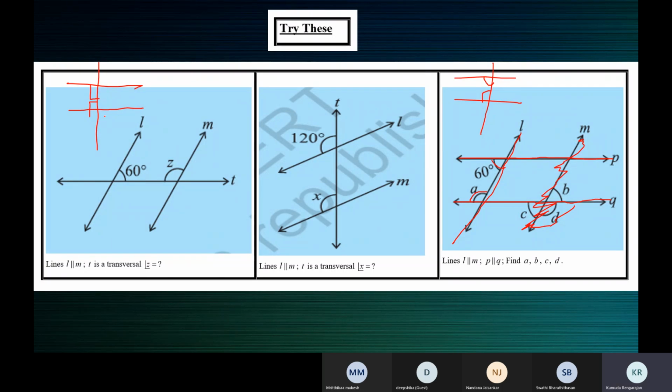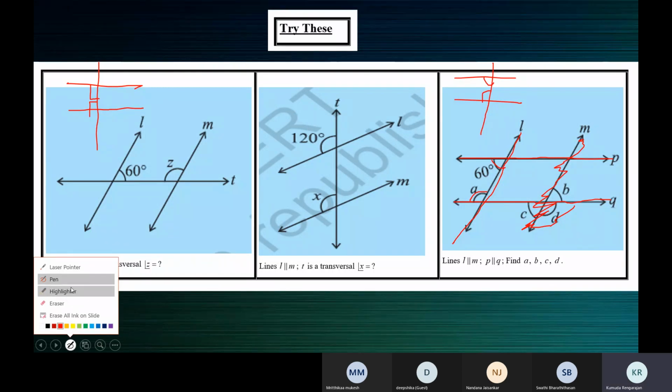Co-interior angles are supplementary. So on solving, we get A is equal to 180 minus 60, which is 120. So A is equal to 120. The value of A is 120.